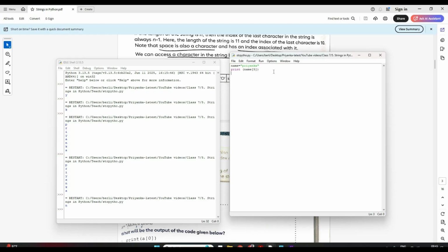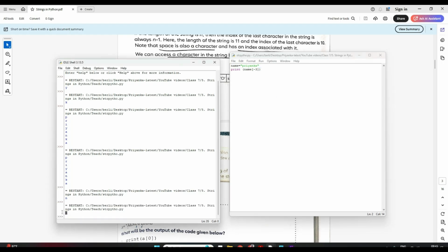In Python there is another way of referencing an index. This is -1, this is -2, this is -3. So here n, if I write -3, then it will still give me n. Now if I give -2 it is my k.